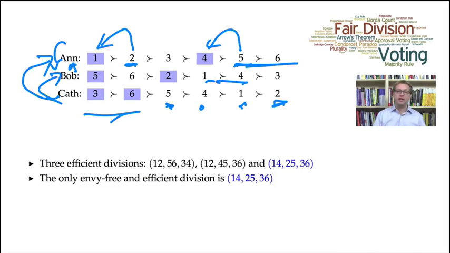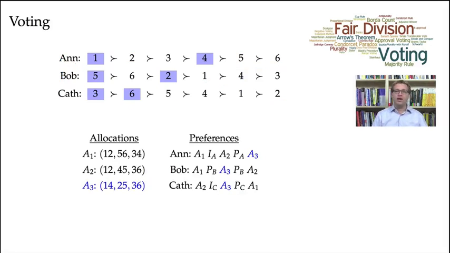This is an envy-free division, and it's also efficient. However, we're going to see that this division does not satisfy a number of very natural properties. First of all, voting. Suppose that Anne, Bob, and Kath somehow determined the efficient divisions, and they now need to vote on those divisions. And the question is, will the voting method identify the envy-free division?